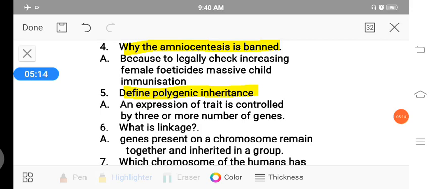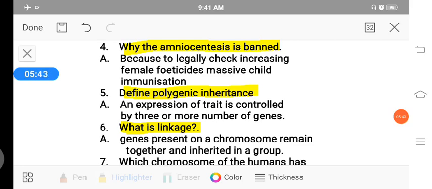Then the sixth question, what is linkage? Linkage: the genes present on a chromosome remain together and are inherited in a group. So on a chromosome, the group of genes remain together, present together, and are also inherited in a group.